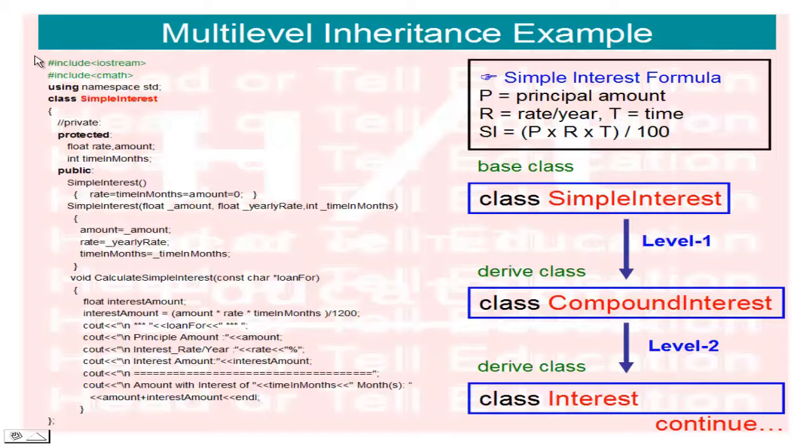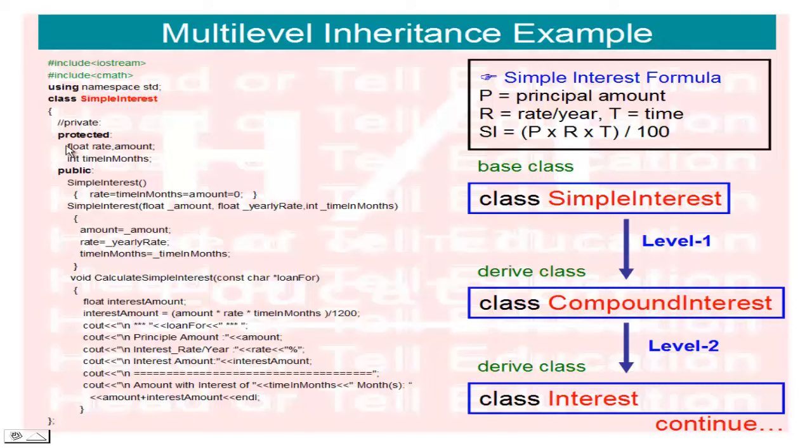I include the header files iostream and cmath, using namespace std for standard input output, and the class name is simple interest. Here I have commented the private access specifier because I want to access the variables or methods from the base class in the derived class.